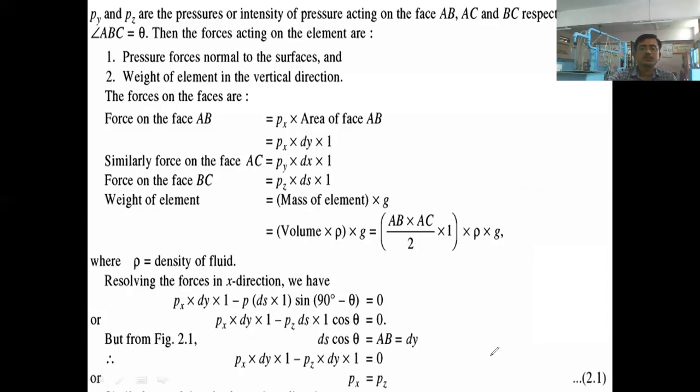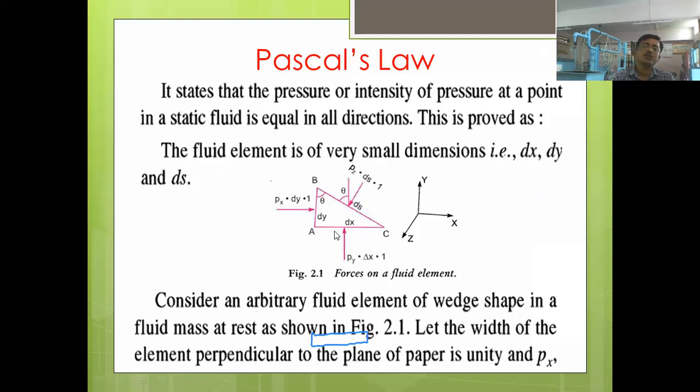Let us consider the trigonometry of this figure. Cos theta is nothing but adjacent side divided by hypotenuse. This is the angle theta, this is the adjacent side, this is hypotenuse. So cos theta is equal to AB, the adjacent side, divided by hypotenuse, that is BC.